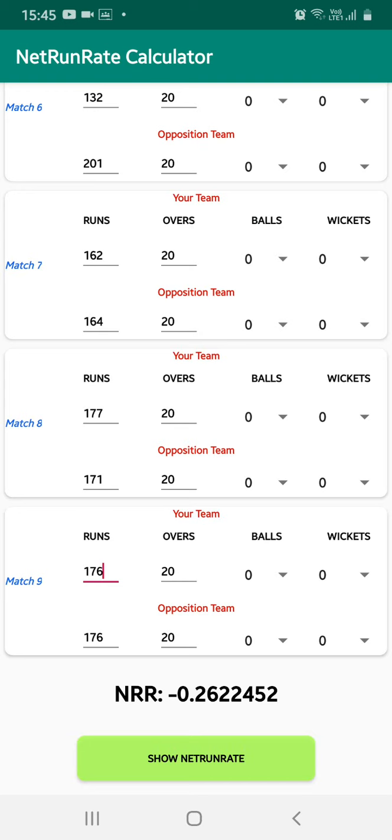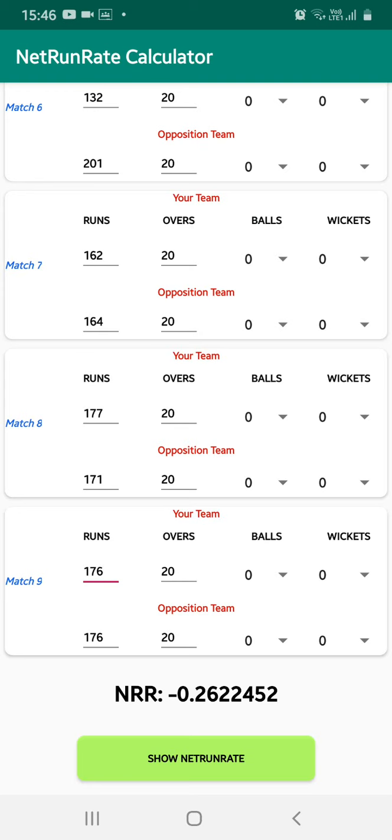Okay, so basically, let me ask you a question. If I told you a team has lost a match, what will your mind say? After losing the match, will the team have a better net run rate than before, or worse than before? My mind will say worse, and probably your mind will also say worse. So here I was thinking it should be worse if Kings 11 Punjab had lost.